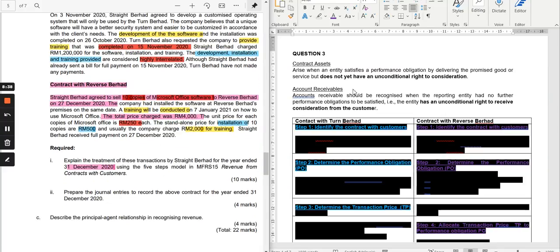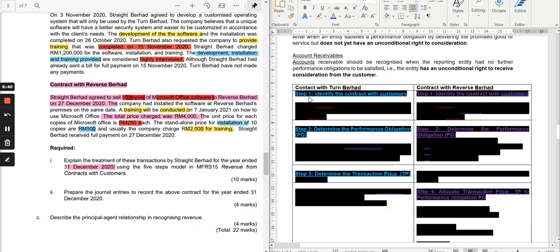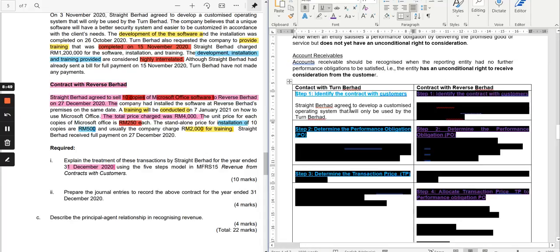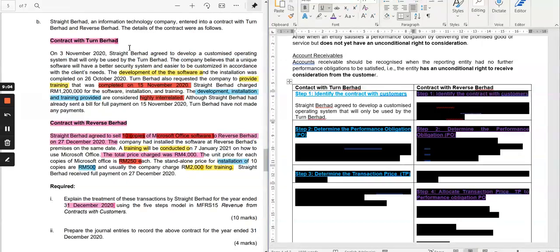Okay, let us look at the first contract with a customer, which is Tern Berhad. As I said, Tern Berhad is the customized operating system. They are highly interrelated. What is the contract? Straight Berhad agreed to develop a customized operating system that will only be used by Tern Berhad. Where is it? Normally it's in the first few sentences. So here it is in the first sentence. The words here are "will be used" by the customer.